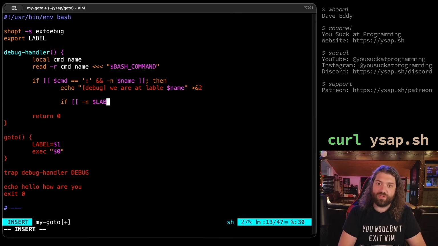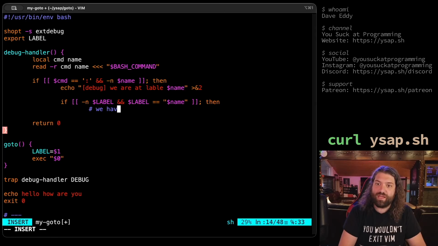We're basically going through the source code, executing it, and trying to find what we're looking for. If the global label exists, meaning that the label was given to us as an environment variable and we are looking for it, if it exists and our label equals the name that we are currently looking at, then we've found it. We have found our label.